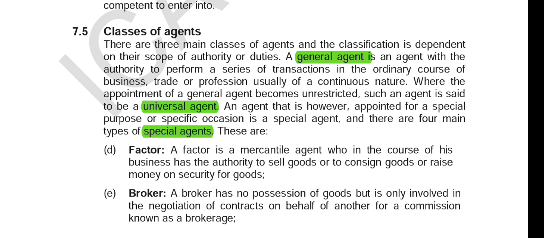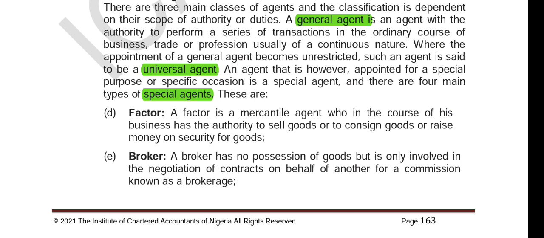However, it depends on how the question is stated. There are three main classes of agents. All the other ones you would find fall under special agents. So if they ask for six, you can list the six of them, excluding special agents. But if they ask for the three classes of agents, you just list general agents, universal agents, and special agents.